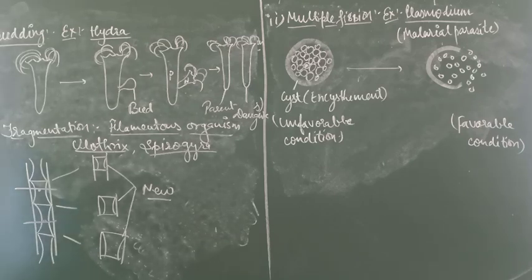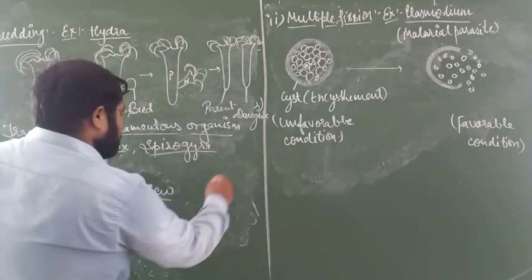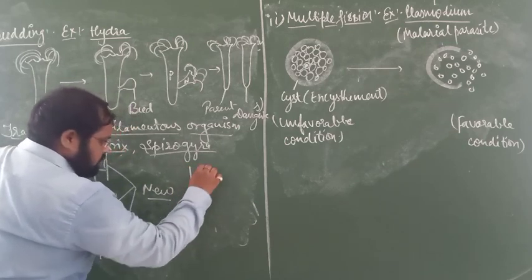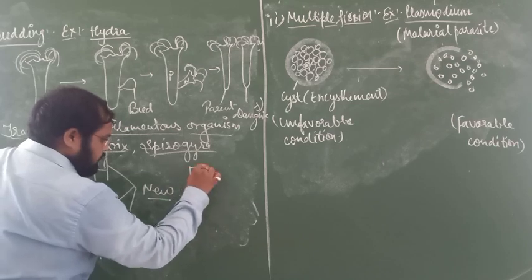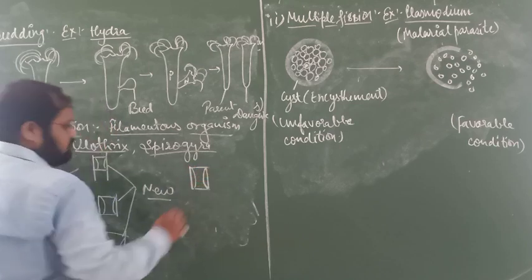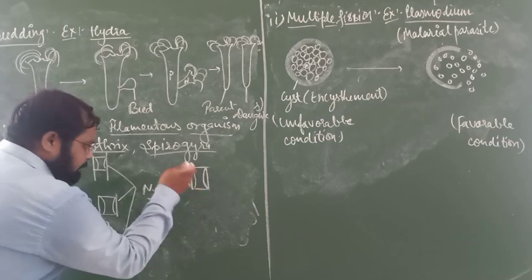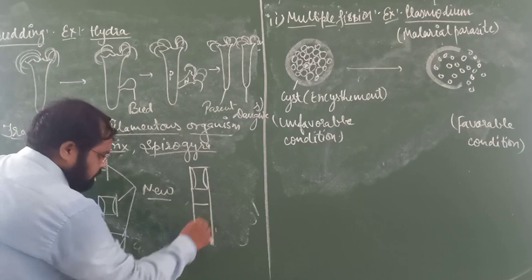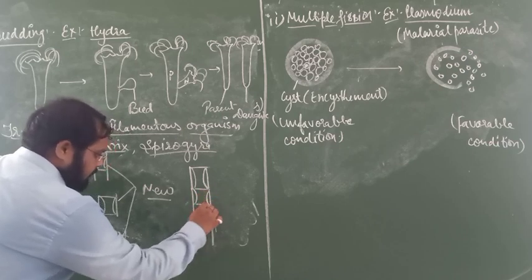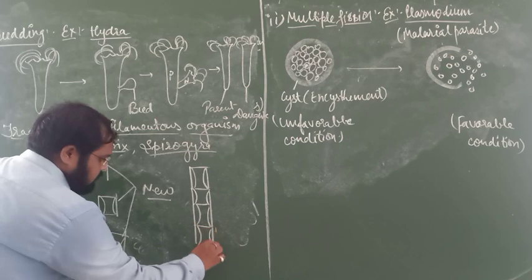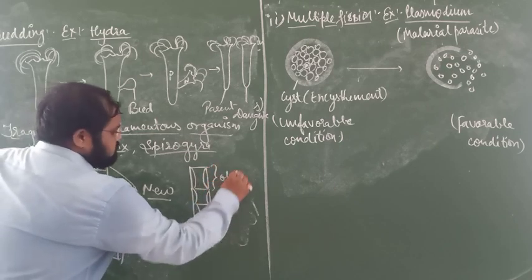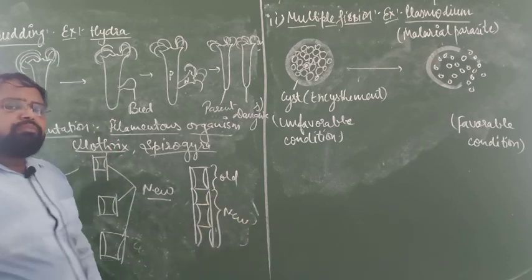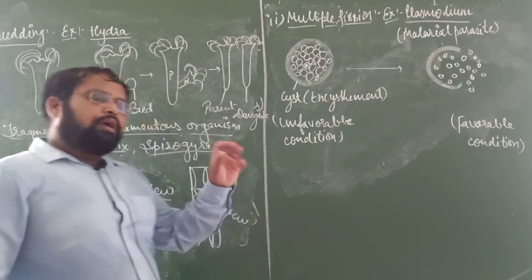But the main thing is that suppose this one is the old part of the plant, and it has the capability to develop the new plant body. This one is the new one.